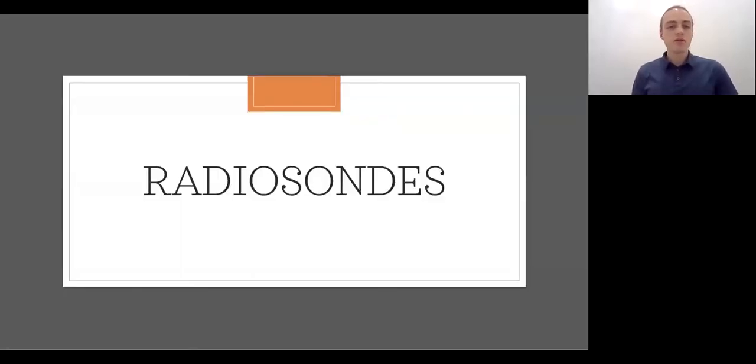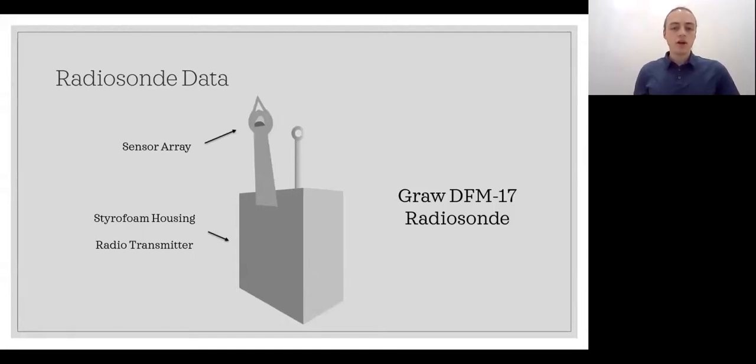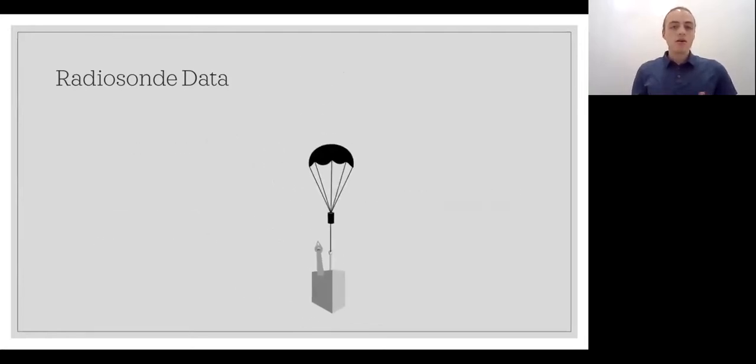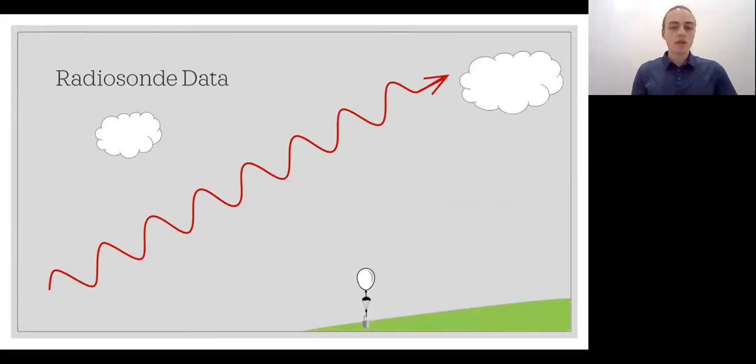Since gravity waves, unlike water surface waves, aren't usually visible, we need to take atmospheric measurements in order to detect them. We do this using radiosondes. The instruments that we call radiosondes are popular among atmospheric scientists because they're small, portable, and accurate. The radiosondes that we use during our study, depicted here, are the GRA DFM-17 radiosondes. Now, in our research, we connect the radiosondes to a parachute and weather balloon. When we launch the radiosondes, they rise up through the atmosphere underneath the balloon.